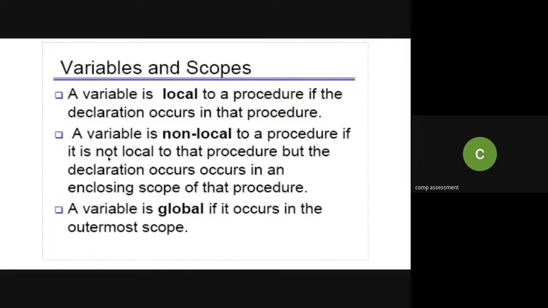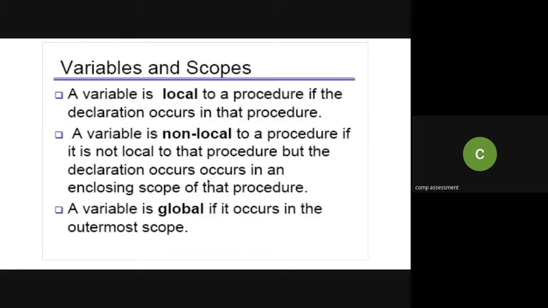What does that mean? I hope you are able to understand local variables and global variables. Have you come across these keywords? The variables declared in the procedure definition are referred to as local variables. A variable that is not in the procedure but whose declaration occurs in an enclosing scope is not local to that procedure.